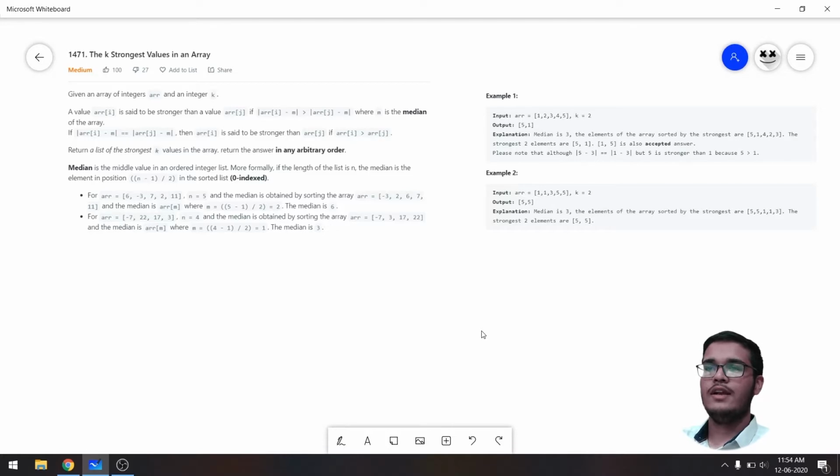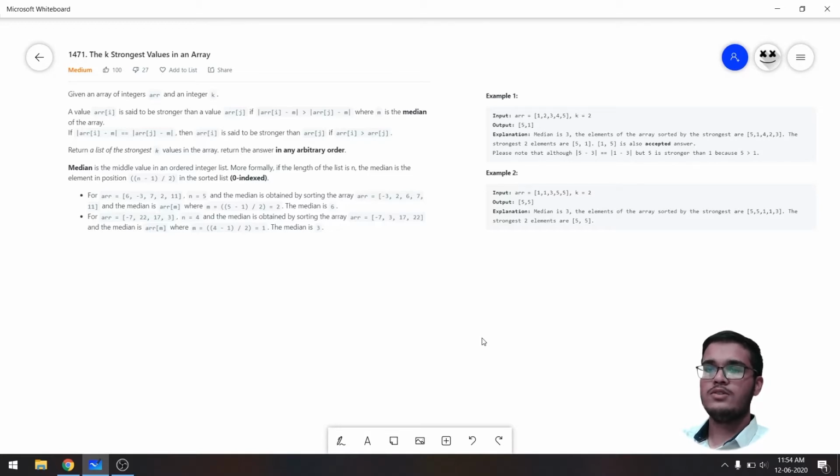Given an array of integers arr and an integer k, the value arr of i, that is the value at ith index of this array, is said to be stronger than the value at jth index if the modulus of arr i minus m is greater than modulus of arr j minus m, where m is the median of the array.